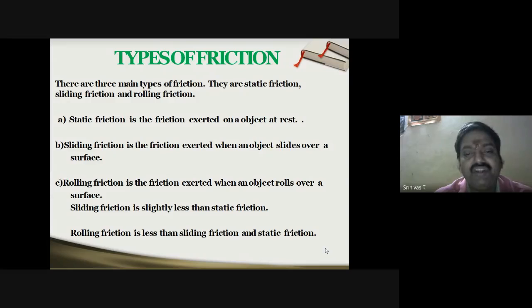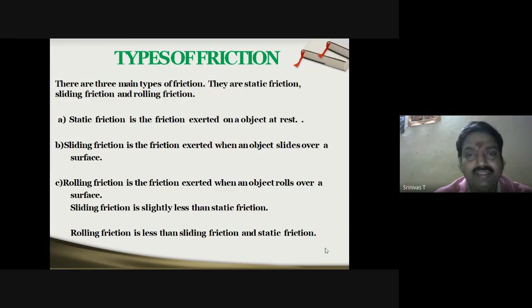It is a friction that is exerted on an object which is at rest. When I say static, it is obviously at rest. The second one is sliding friction, as the name implies. Again, it is the friction caused when one object is trying to slide over another object or surface.